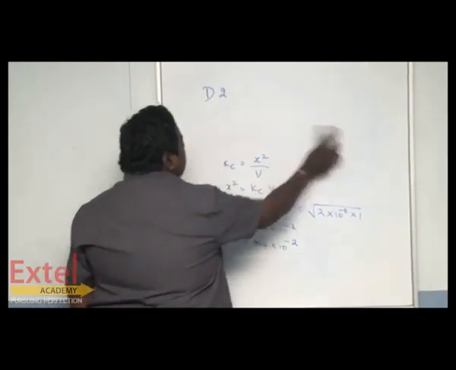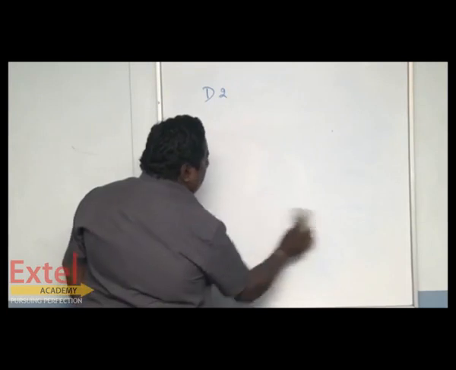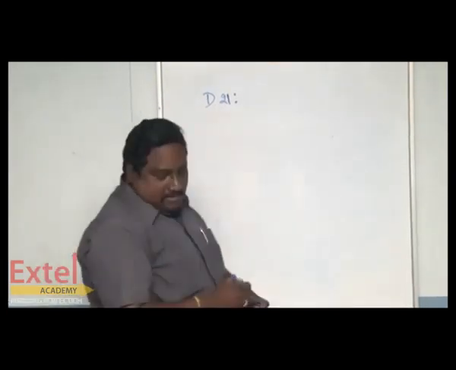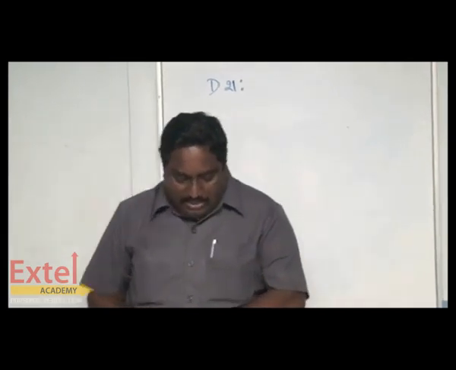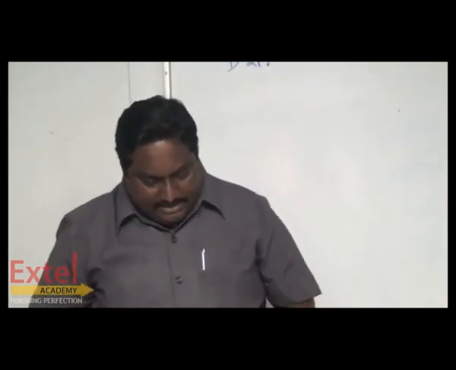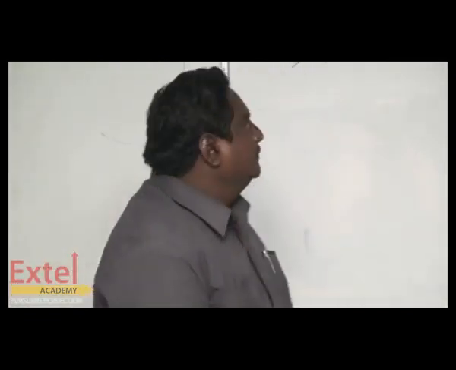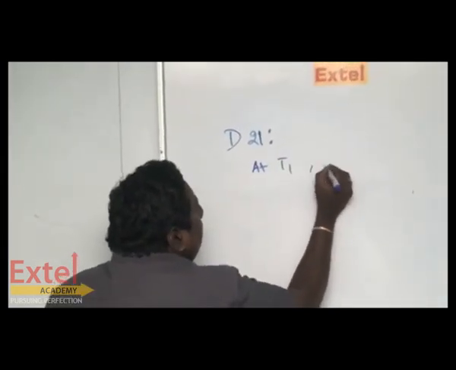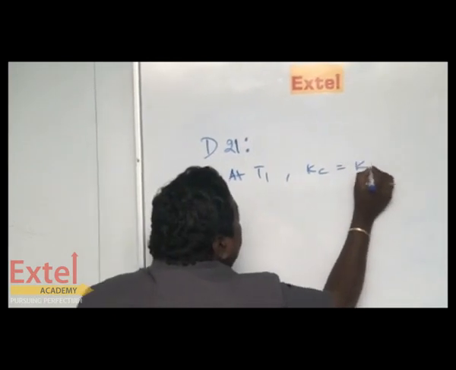Now the question number is D21. At temperature T1, the equilibrium constant of the reaction is K1. At T1, Kc equal to K1.